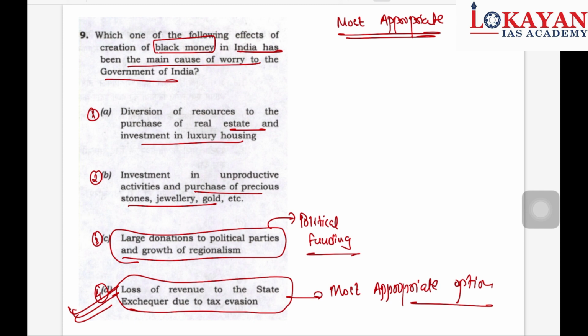Okay, why? Because see what the question has asked. Which one of the following effects of creation of black money has been the main cause of worry? So loss of revenue and tax evasion is the main cause. So D is the correct answer.